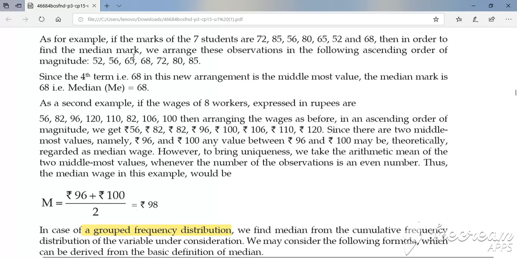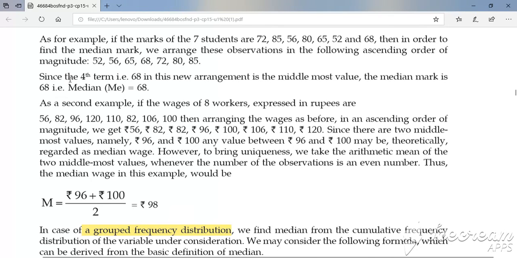Right. So I have to find middlemost observation. Now what I observe from here, this 68 is the middle value. Why? Before 68 there are 1, 2, 3 observations, and after 68 again there are 1, 2, 3 observations. So this 68 is the middlemost value.